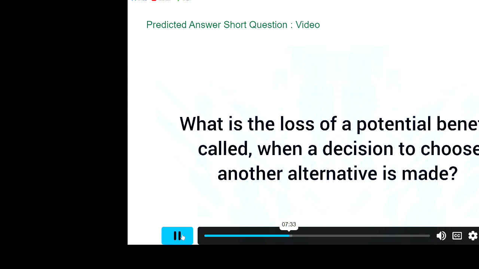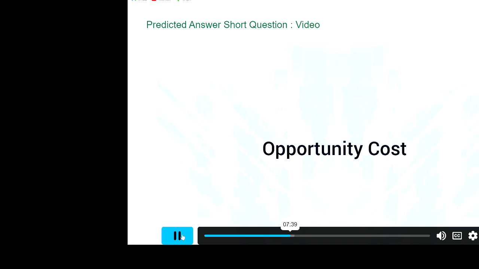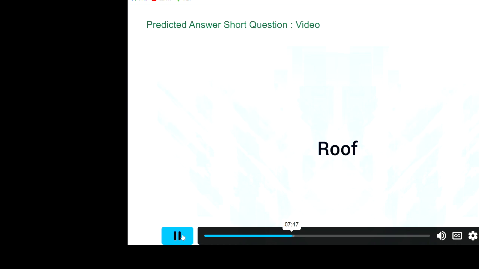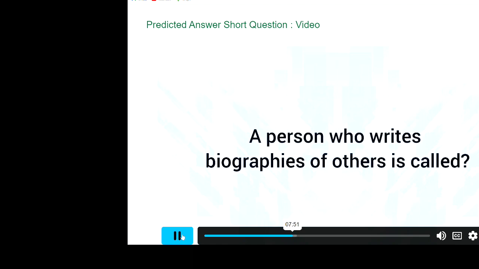What is the loss of a potential benefit called when a decision to choose another alternative is made? Opportunity cost. What is the upper structure that covers and protects a building? Roof. A person who writes biographies of others is called biographer.